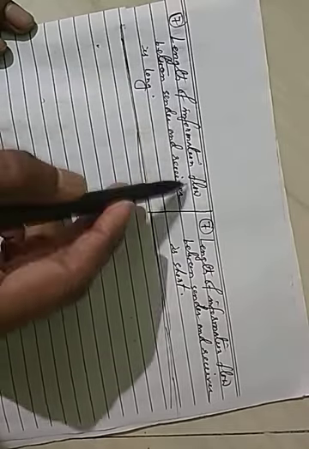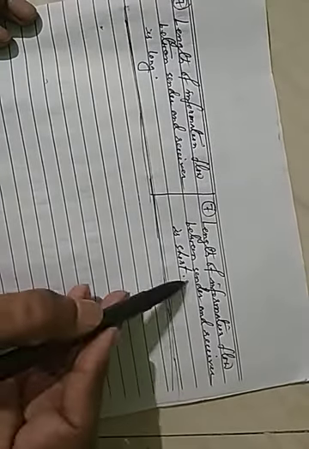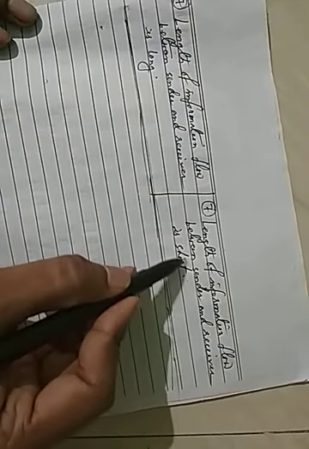But in horizontal communication, the length of information flow between sender and receiver is short, because the communication takes place among people holding the same positions or rank.